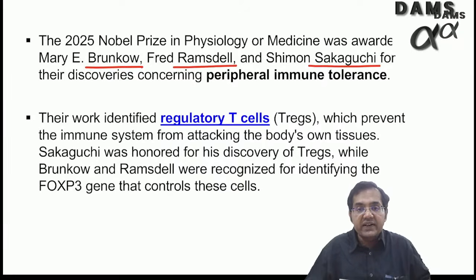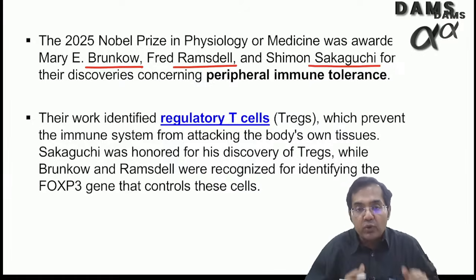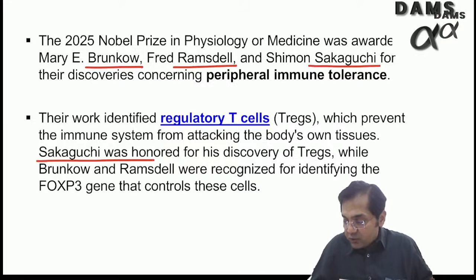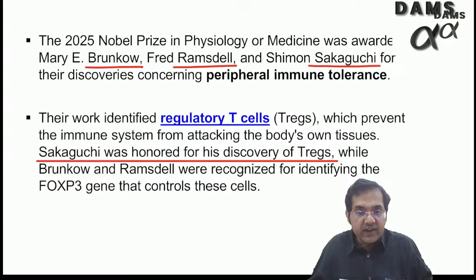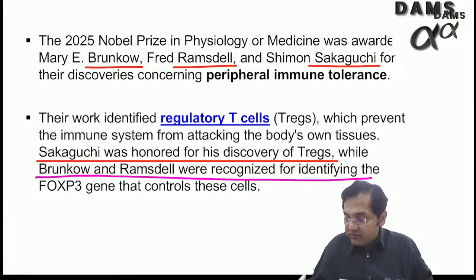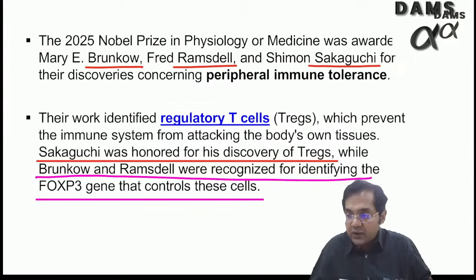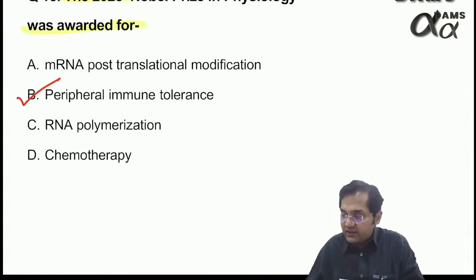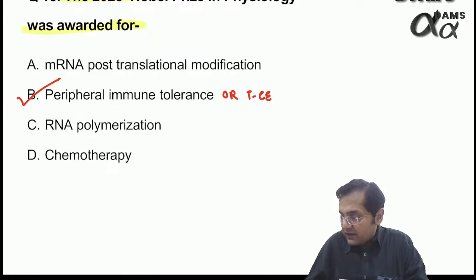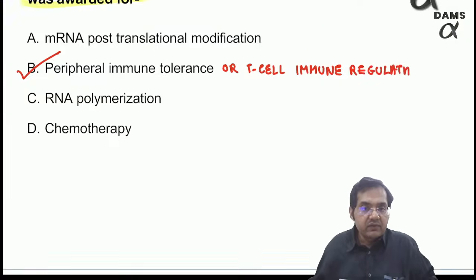Their work has identified the Tregs or regulatory T cells, which prevent my immune system from attacking the body's own tissues. Sakaguchi is the person who was honored for the discovery of regulatory T cells, while the other 2, Brunkow and Ramsdell, identified a gene known as FOXP3 that controls these cells. So actually all 3, the trio got the prize. If the answer was T cell immune regulation, it still remains the correct answer. So I will agree with him if he's saying T cell immune regulation. Okay, perfect. Thank you so much.